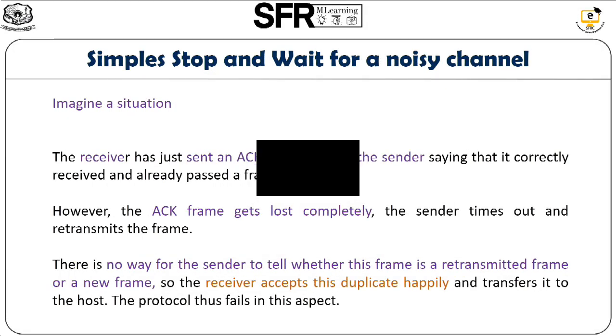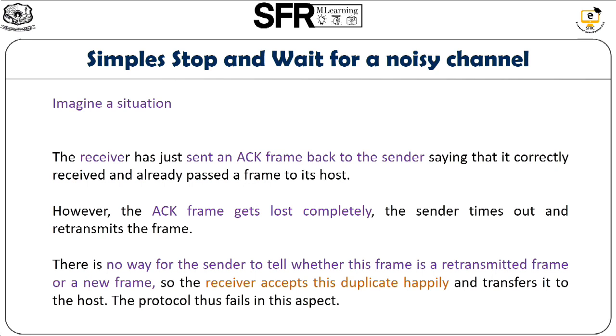So consider a situation. The receiver has just sent the acknowledgement frame to the sender, saying that it received the frame correctly, so it is ready to accept the next frame. However, consider that the acknowledgement frame gets lost completely. So the sender's timer times out. Automatically the sender will resend the transmitted frame. Here there is no way for the receiver to tell whether this frame is a retransmitted frame or a new frame. So the receiver accepts the duplicate frame happily and transfers it to the host. So in this case the protocol fails.